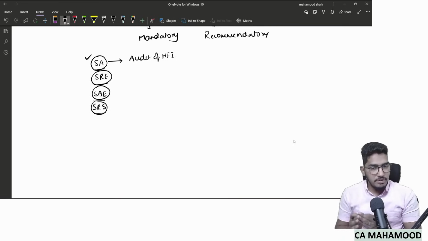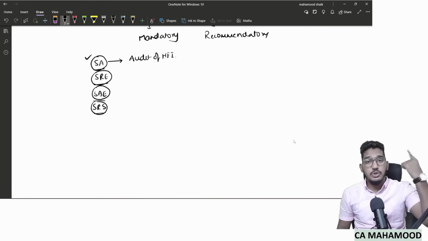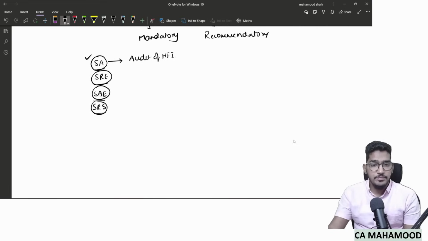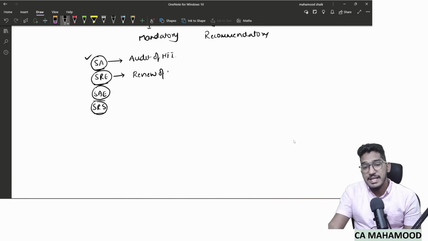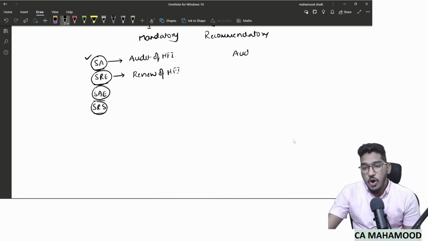So standards on audit will become applicable when we are associated with engagements of audit, that too of historical financial information. Now talking about SREs, standards on review engagements will become applicable whenever we are associated with review of historical financial information. Which engagement? Review. Now, what is the difference between audit versus review?